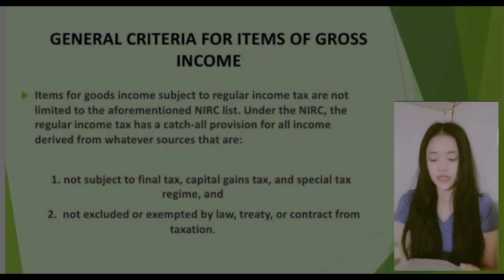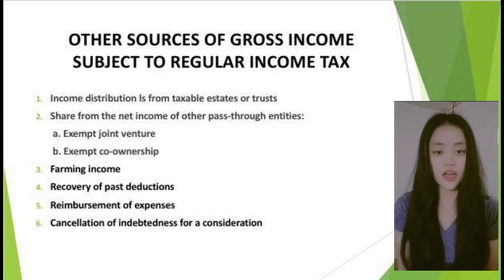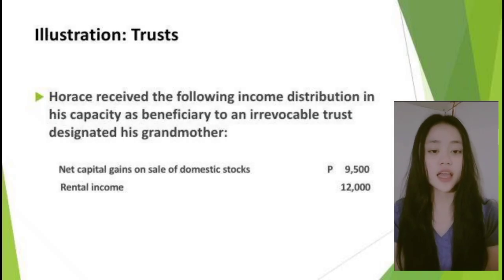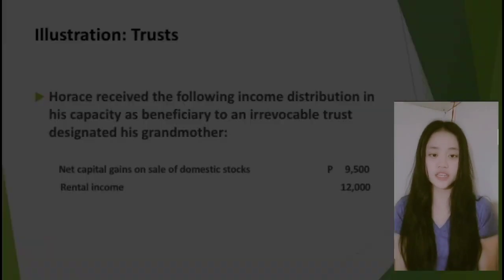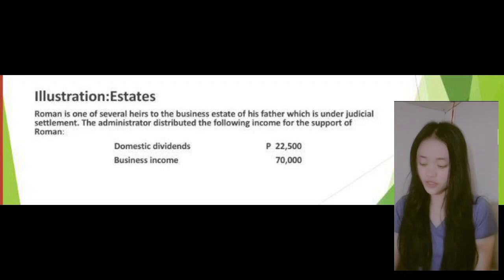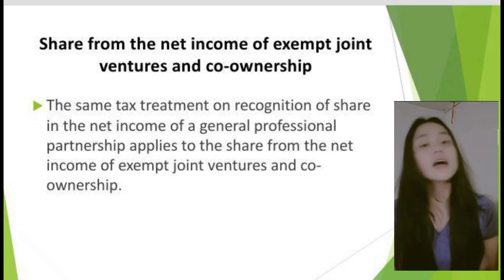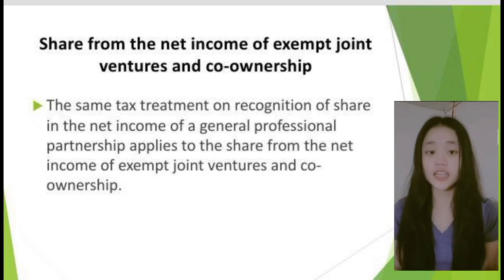So, there are 6 other sources of gross income subject to regular income tax. First, income distribution from taxable estates or trusts. There are 2 illustrations of estates and trusts, but I will not explain them since they are discussed in chapter 3. Next is the share from the net income of exempt joint venture and co-ownership. This is also already discussed, so I will not explain it further.